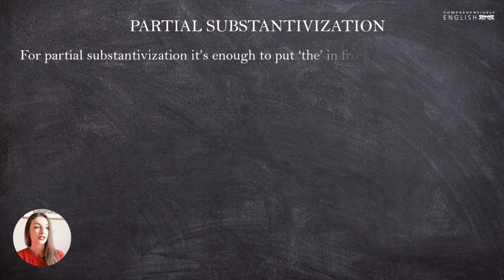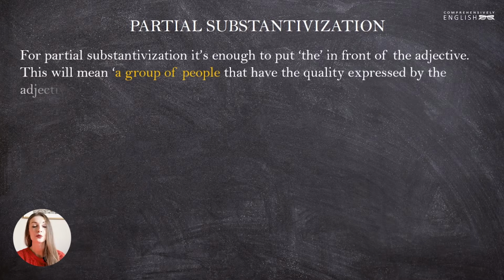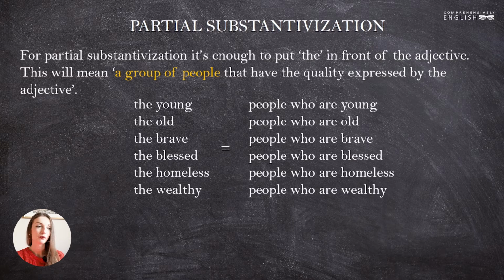So, for partial substantivization, it's enough to put the in front of the adjective. This will mean a group of people that have the quality expressed by the adjective. We say the young, meaning people who are young, the old, people who are old, the brave, people who are brave, the blessed, people who are blessed, the homeless, people who are homeless, and the wealthy, people who are wealthy, and so on and so forth.